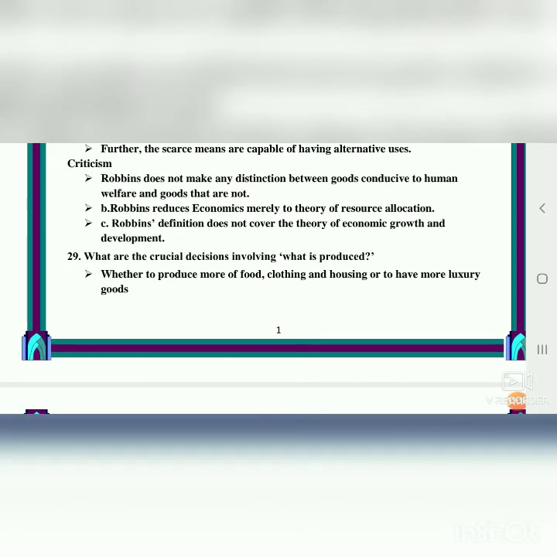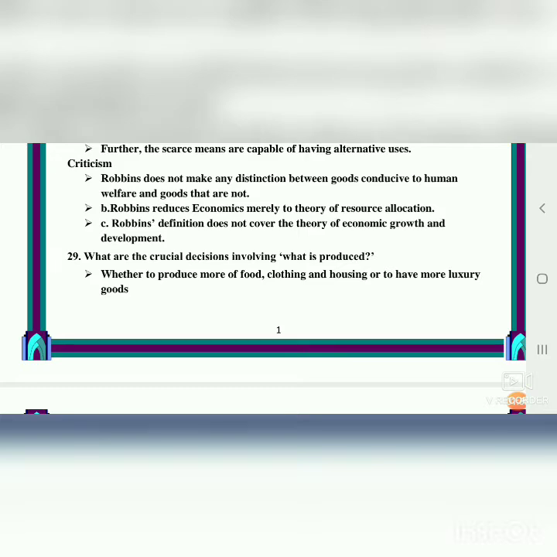That is, there are some basic problems in economics: what to produce, how to produce, for whom to produce. In this chapter, in this portion, we are going to discuss only what to produce. Whether to produce more food or more luxury goods. More food means we eat every day. More luxury goods means to lead a luxurious life. Whether to have more agricultural goods or industrial goods. We as consumers will select more agricultural goods.